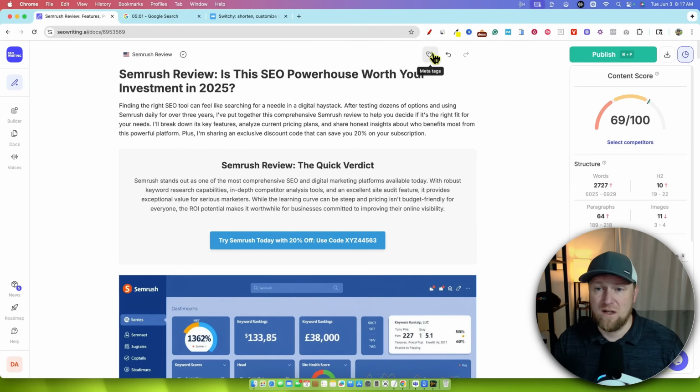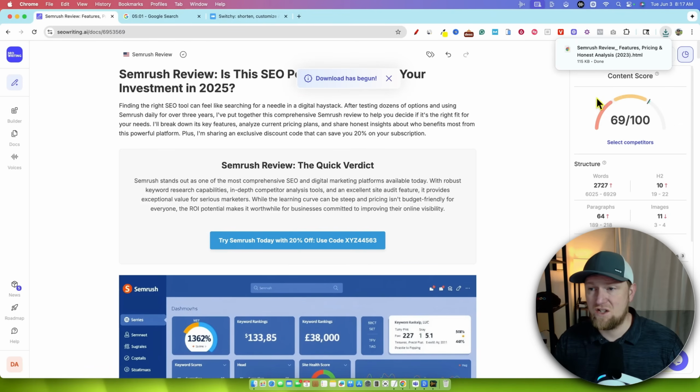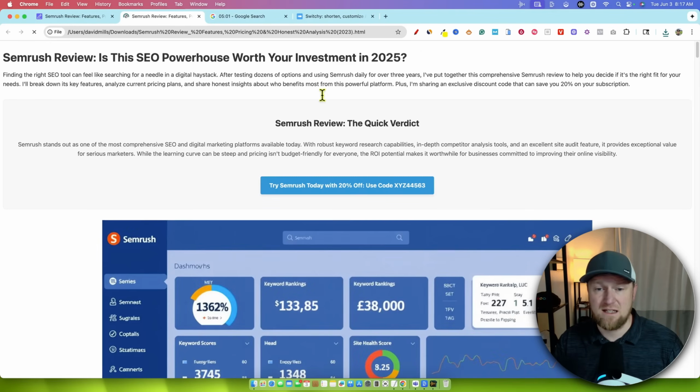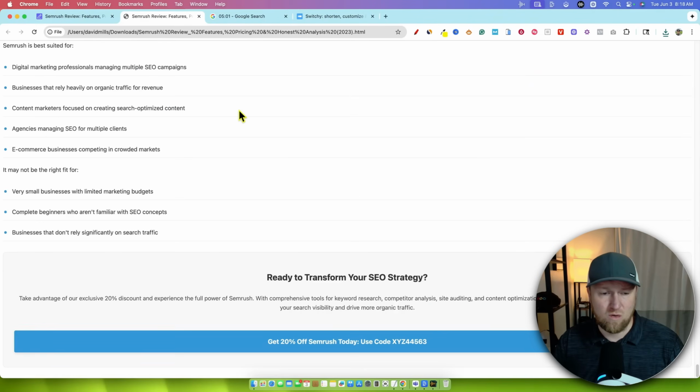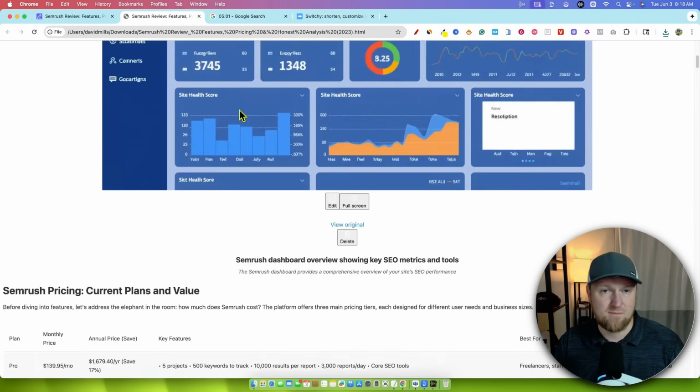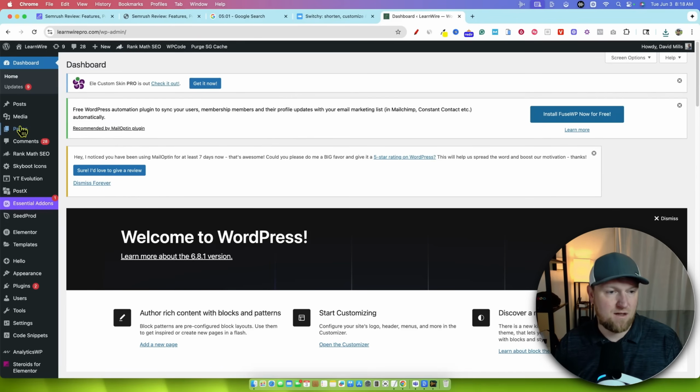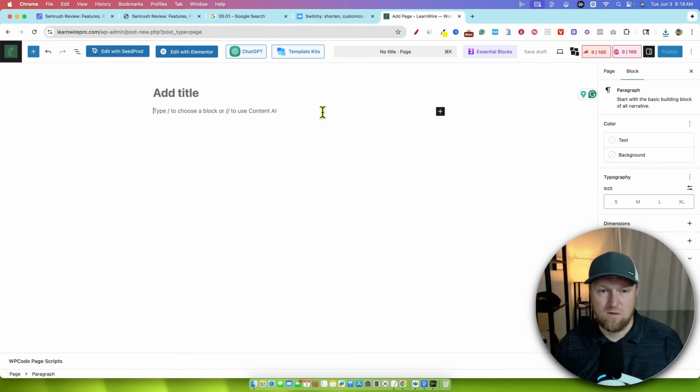So what I want to do is click the export, and I'm going to export the HTML, right? And I'm going to click on the HTML. So here's the HTML, but I want the HTML code, not just what this looks like. I'm going to log into my site real quick, and I'm going to go into pages, add new page real quick. And what I'm going to do is, let's just go.